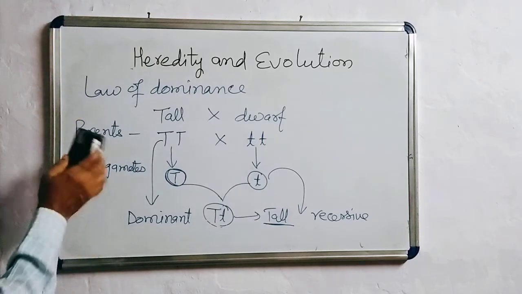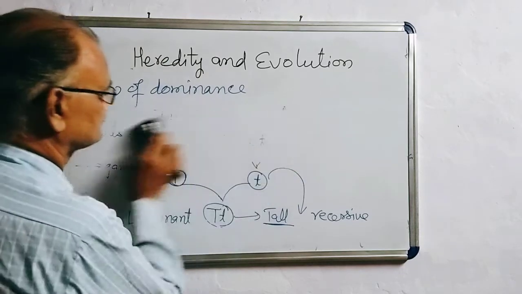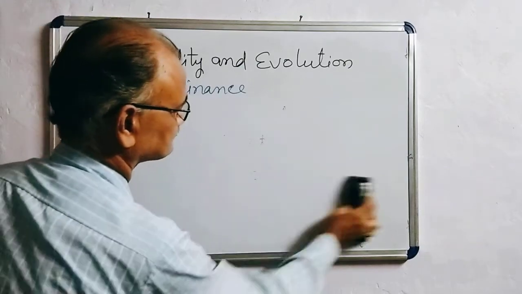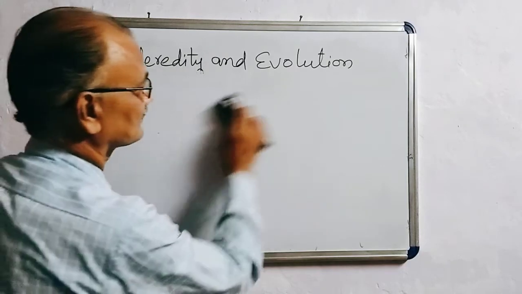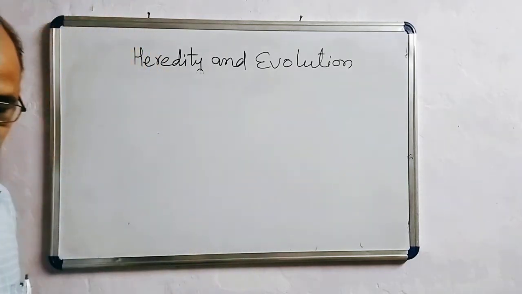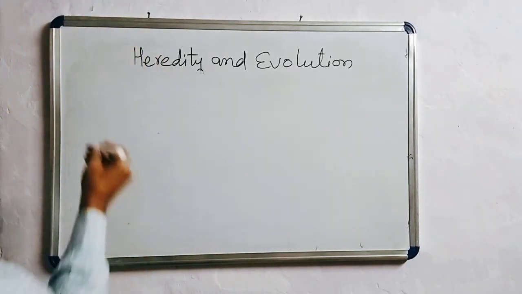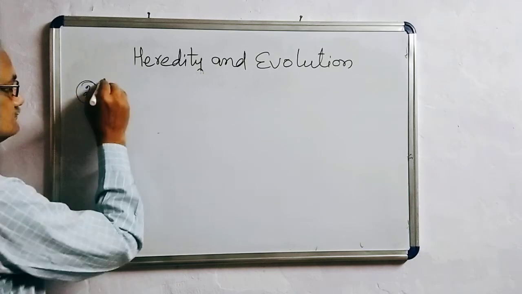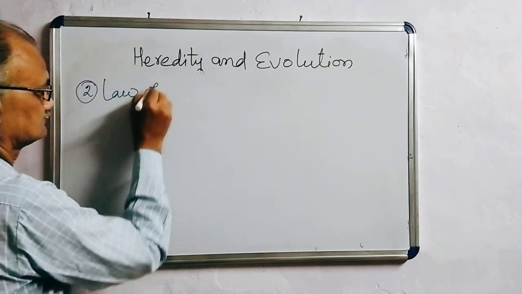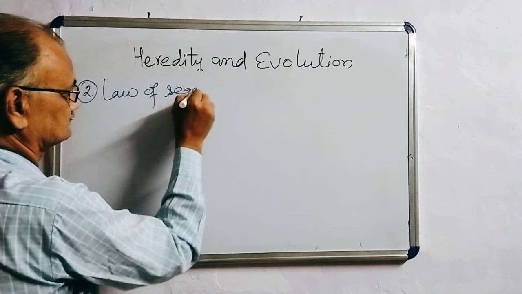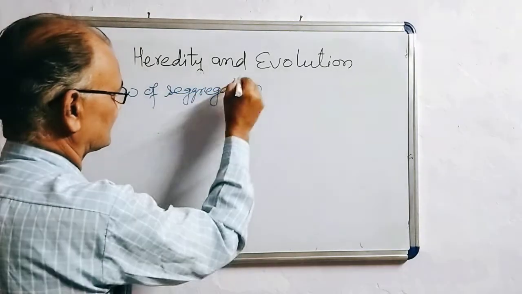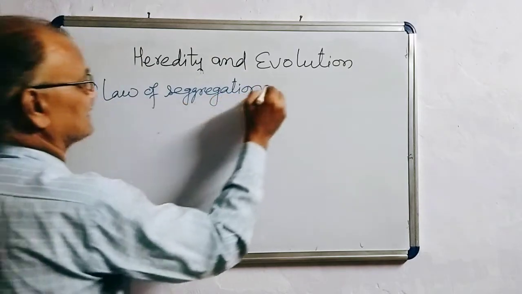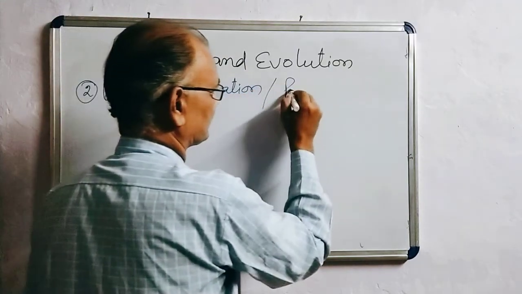Now the next one is the second law, the law of segregation. This law is also called purity of gametes.